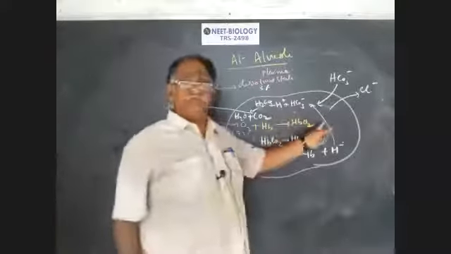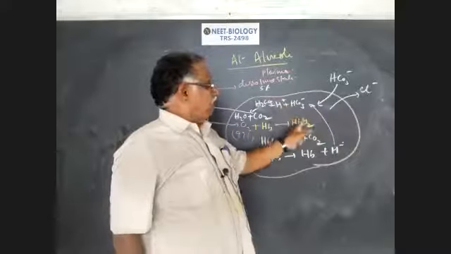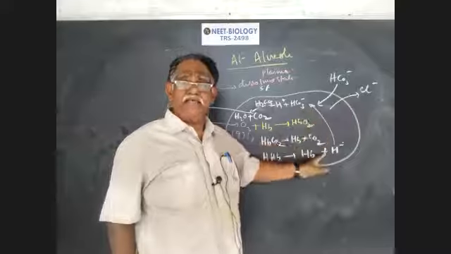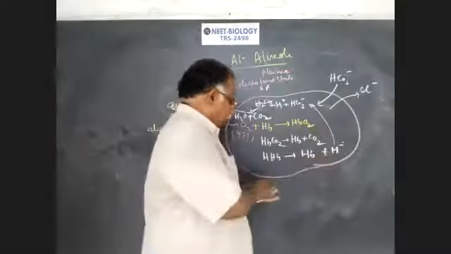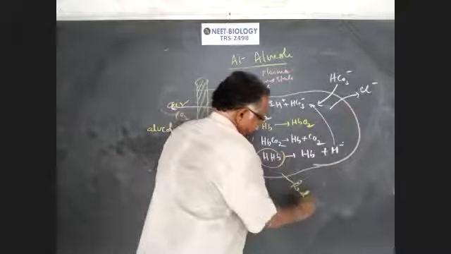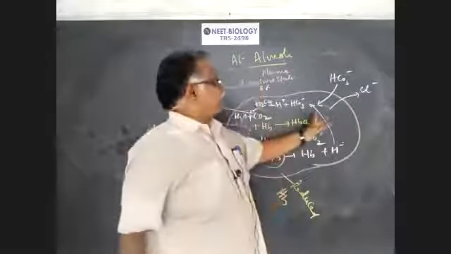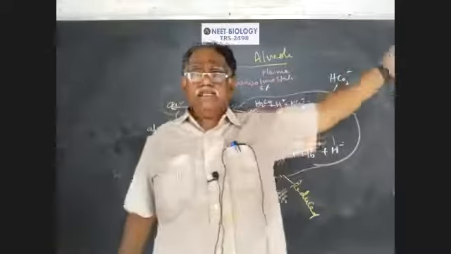At tissues, carbon dioxide combines with water, forming H2CO3, which dissociates into H and HCO3 minus. H combines with hemoglobin, forming reduced hemoglobin. This is what is called reduced hemoglobin. And bicarbonate ions move out, and chloride ions enter in.